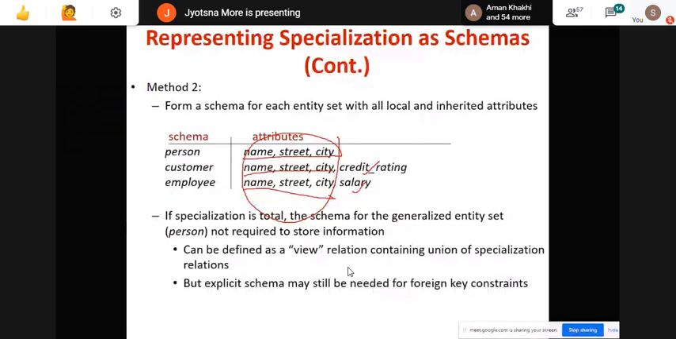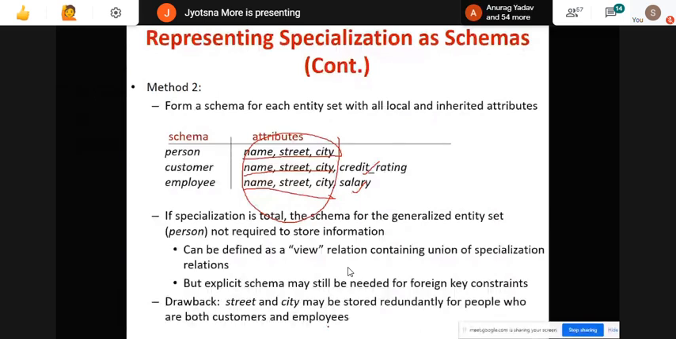Street, city may be stored redundantly for people who are both customer and employee. We have learned disjoint and overlapping, right? I can say a person can be a customer as well as a person can be an employee. So when I am storing the data in customer and employee for the same person, this information, street, city, is repeated. So again, that will be redundant information. But still, this is the best and mostly preferred method for the representation.